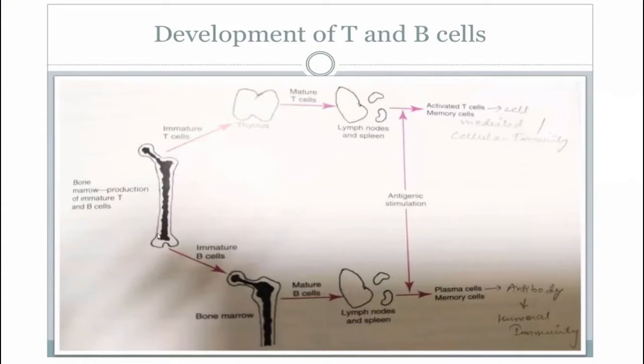While B cells mature within the bone marrow, when there is antigenic stimulation or the entry of a foreign substance, these B cells will become mature and form plasma cells and memory cells, and they will take part in the antibody-antigen or humoral immunity.